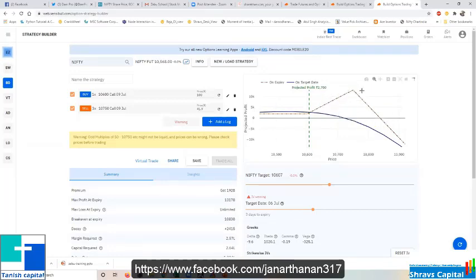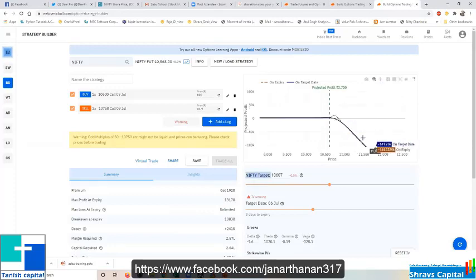Because a ratio will increase your reward, but in the meantime, if suddenly something happens against you, it will increase your risk also. So you need to foresee that. Let's say if suddenly the market goes to 11,200, by this method you will lose only 44,000, whereas in the earlier method you will lose 3 lakhs. Capital is less here, whereas there the capital is also more. So here adjustment is easily possible.